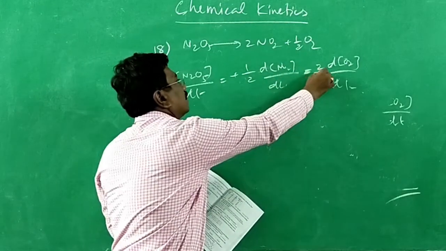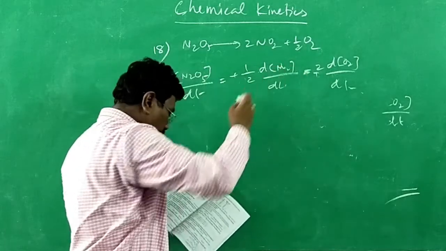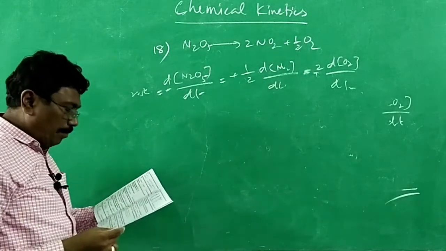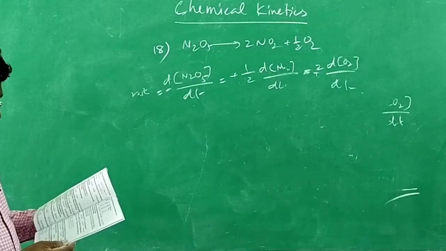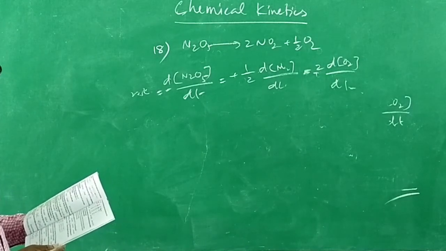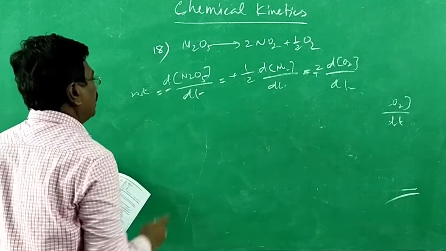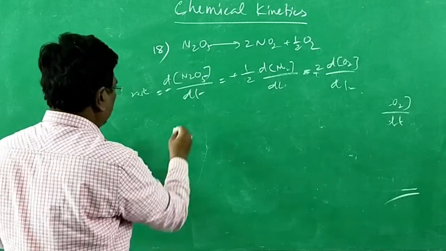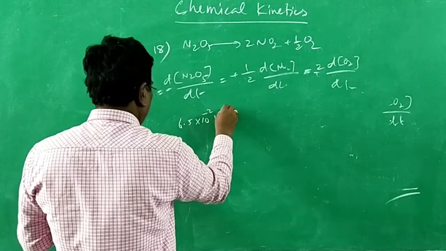Here plus, here plus. Here concentration is reduced, therefore minus. Product concentration is increased, therefore plus. Here the rate of formation of NO2 and O2 is asked respectively. So what about d[N2O5]/dt? That value is given as 6.5 into 10 power minus 2 mole per liter.